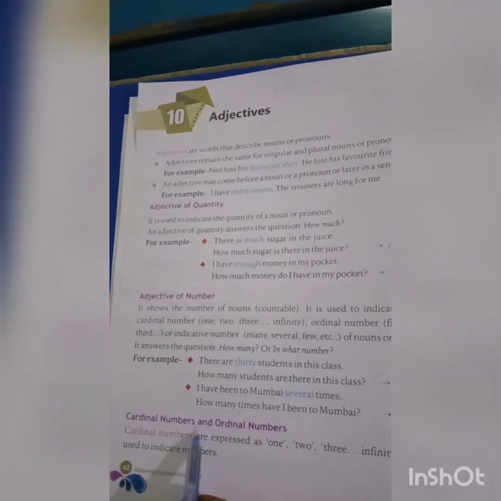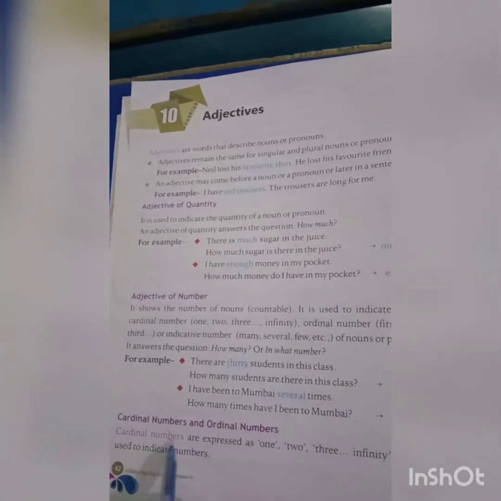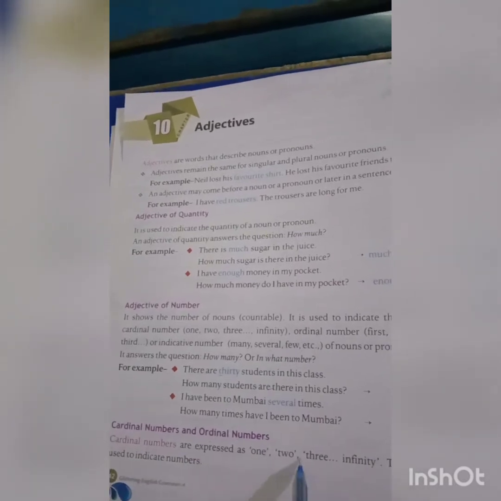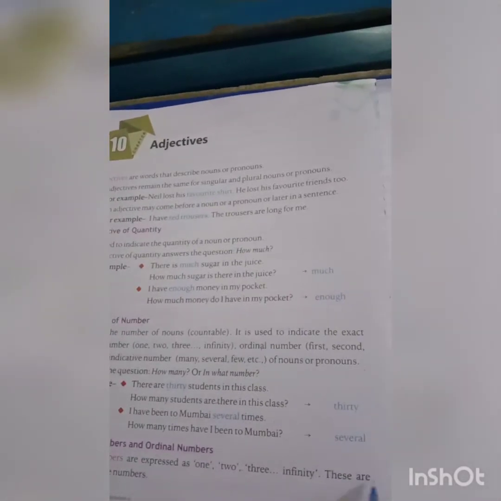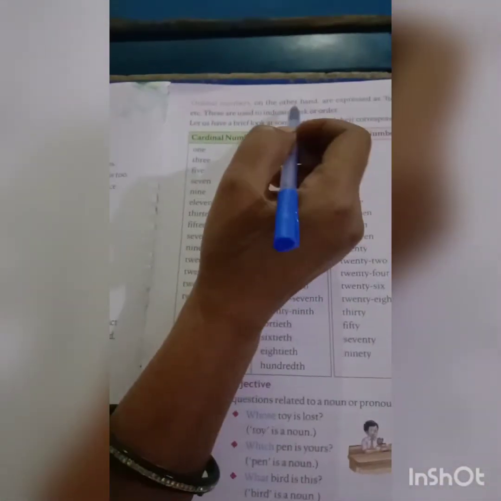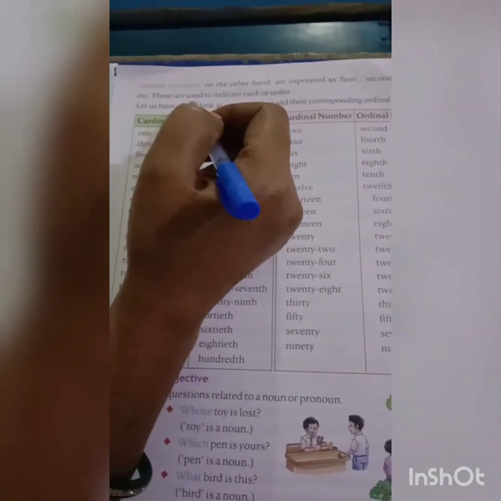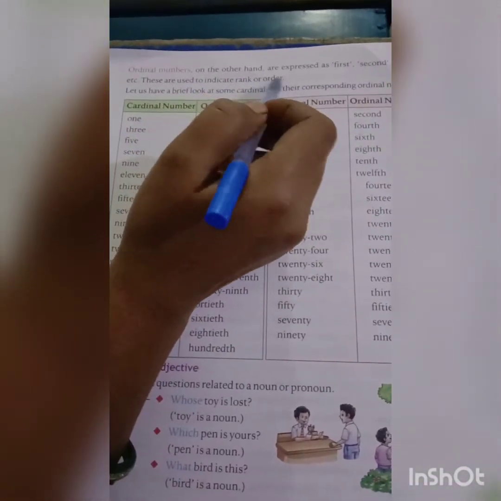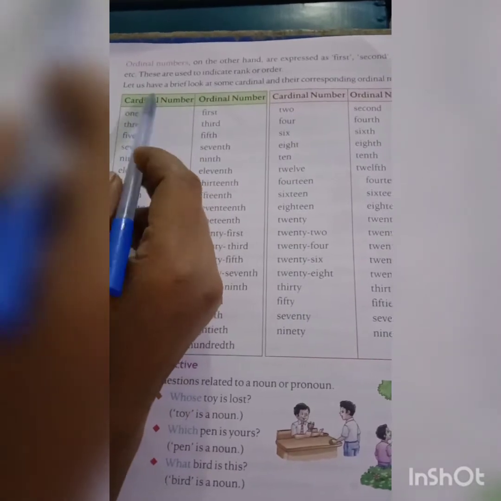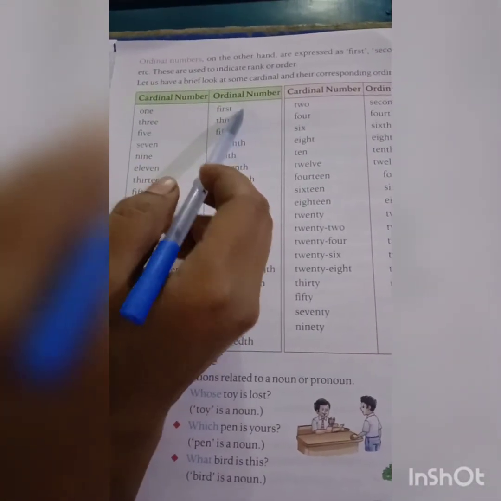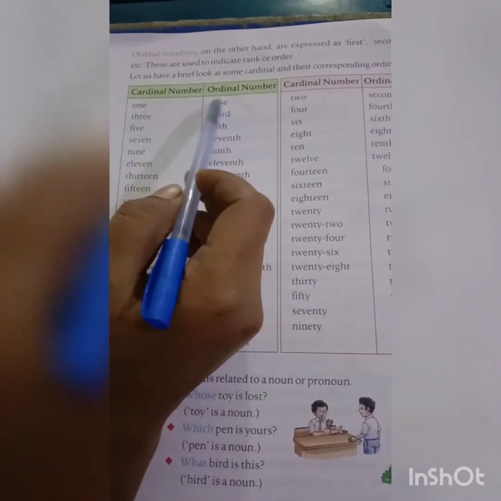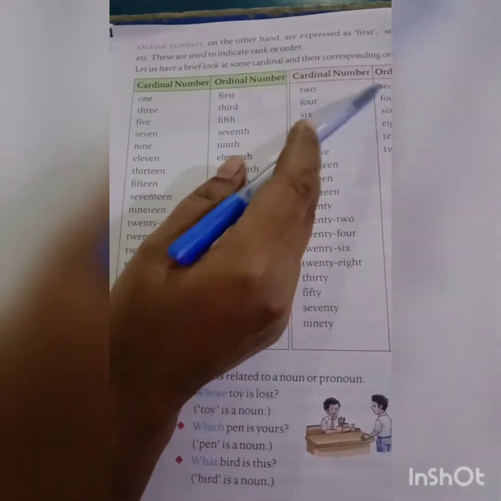Cardinal numbers and ordinal numbers. Cardinal numbers are expressed as 1, 2, 3, up to infinity. These are used to indicate numbers. And ordinal numbers, on the other hand, we express as first, second, third, etc. These are used to indicate rank or order. See, here it is cardinal numbers and ordinal numbers: 1 first, 3 third, 2 second, like this.